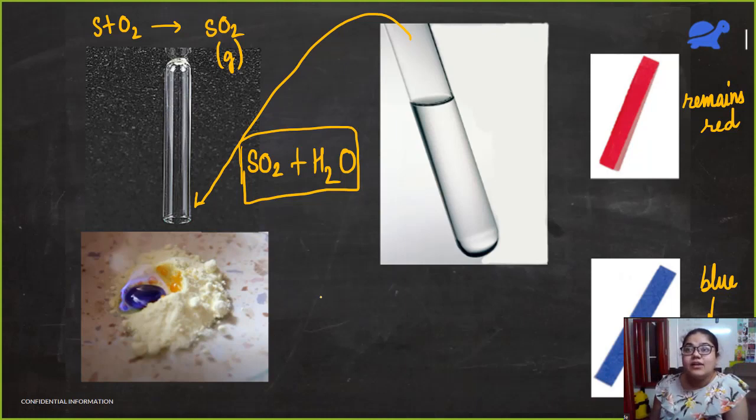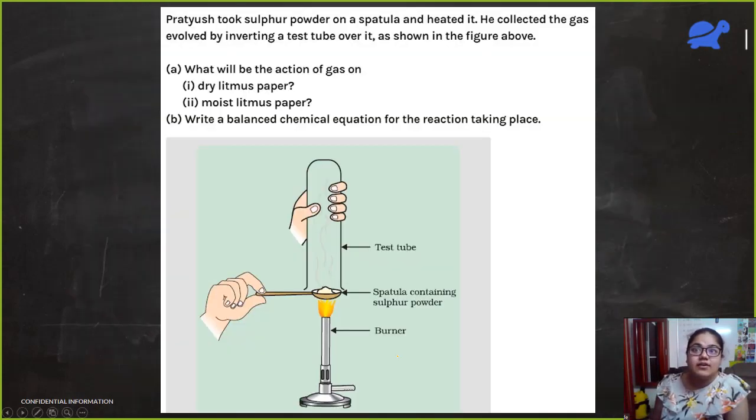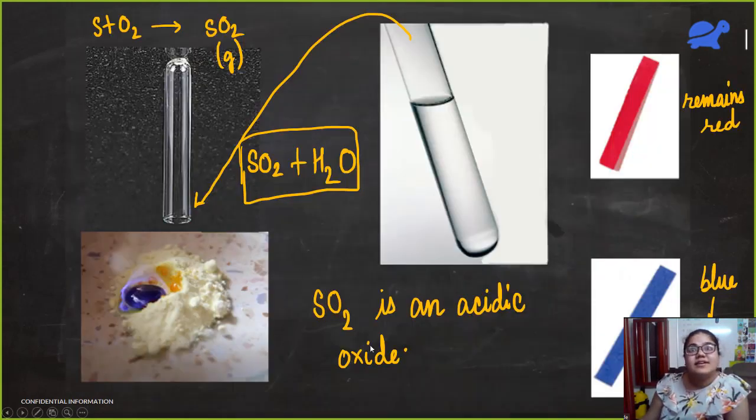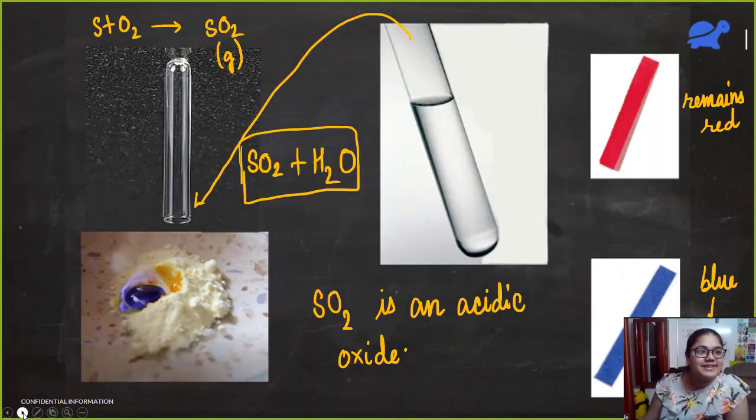So what can I conclude from here? I can say that sulfur dioxide is an acidic oxide because it is turning blue litmus to red. So sulfur dioxide is an acidic oxide. Is that clear? SO2 is an acidic oxide and magnesium oxide is a basic oxide. This is very, very important for us.